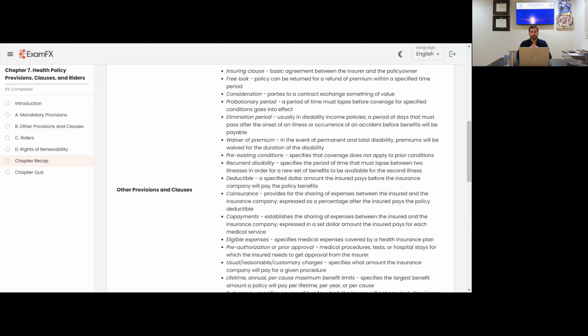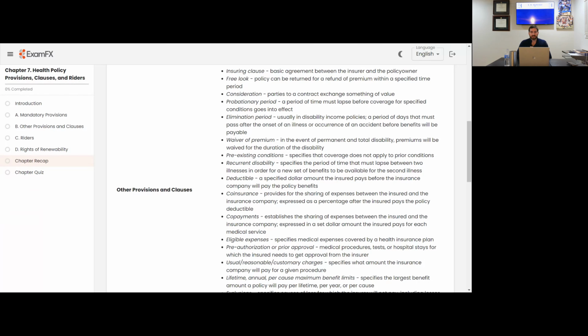Probationary period. A period of time must lapse before coverage for specified conditions goes into effect. So probation, just know that it's a time period. That's kind of similar to the elimination period. Usually in disability income policies, a period of days that must pass after the onset of illness or occurrence of an accident before benefits will be payable. That is the elimination period.